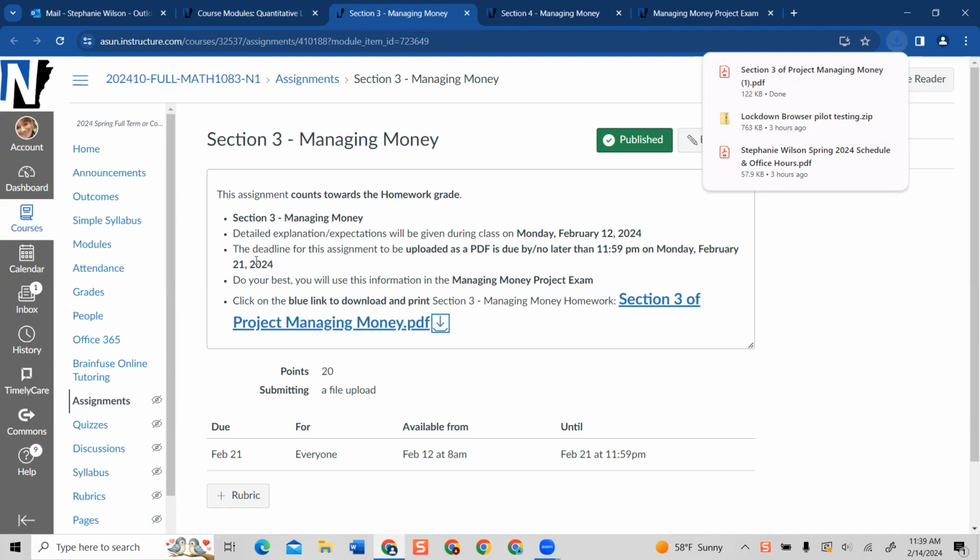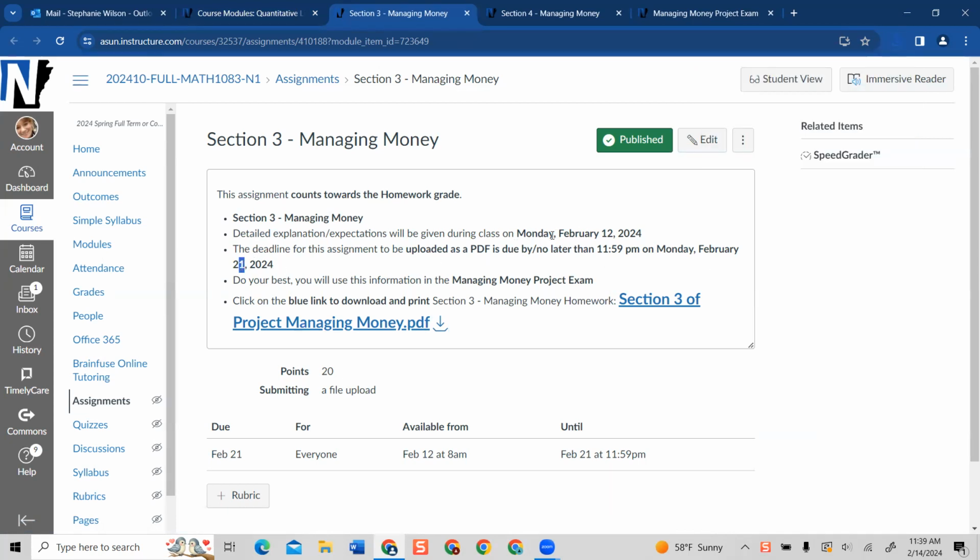It says it's due by the 21st, but I'm going to extend this deadline out. But please note, when I extend this deadline out, it's going to be the same time as your exam, so don't wait till the last minute. It says for you to upload your file. However, for this class, we do meet in person. You can bring it to me on the 26th, and that is why I'm extending this deadline. However, you need to have it done by the 21st, so you have plenty of time to do the other assignment. But you can bring it to me and I'll upload it for you.